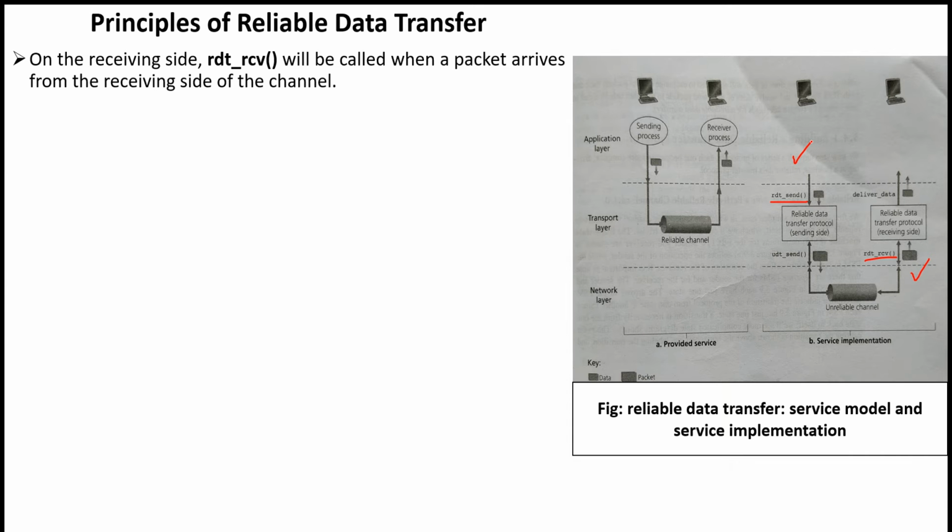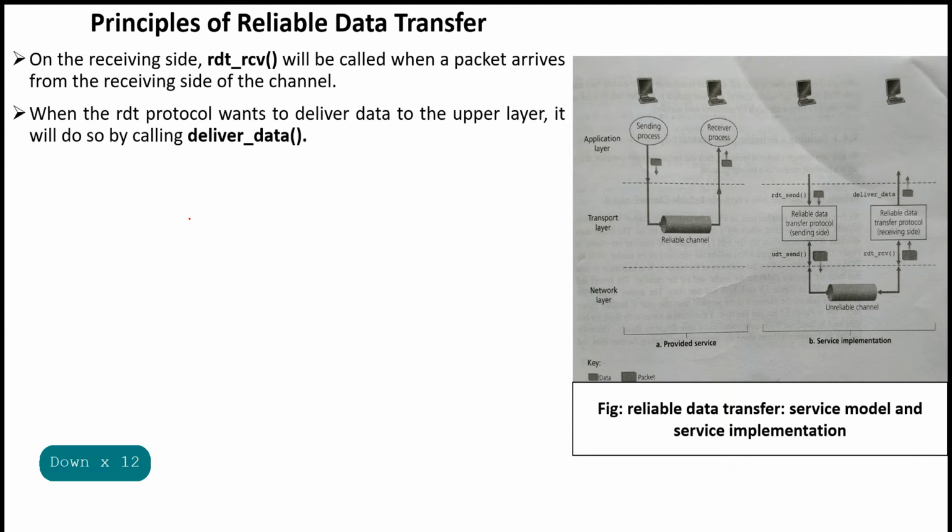On the receiving side, rdt_receive will be called when a packet arrives from the receiving side of the channel. So this is the channel. When the RDT protocol wants to deliver data to the upper layer, it will do so by calling deliver_data.